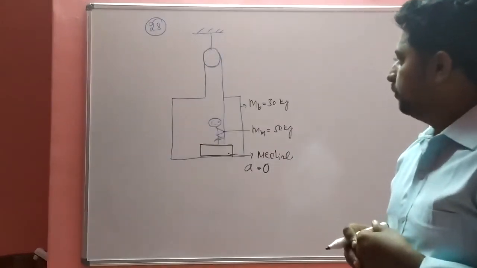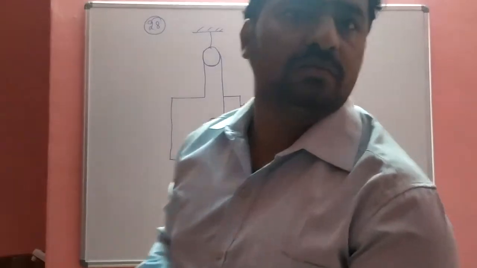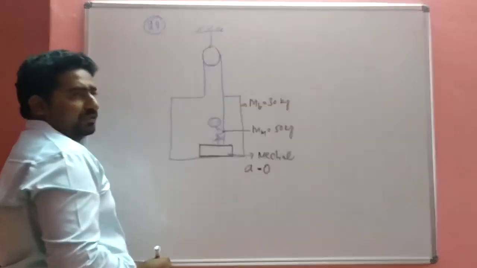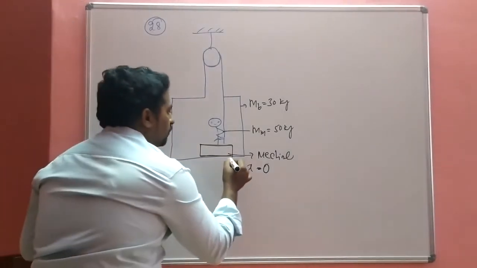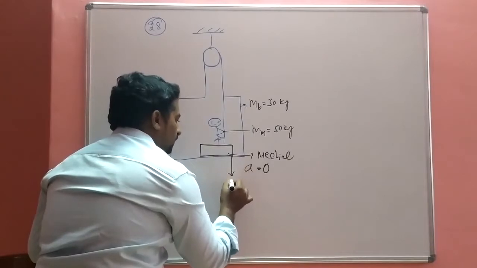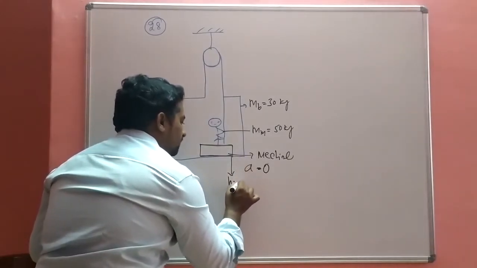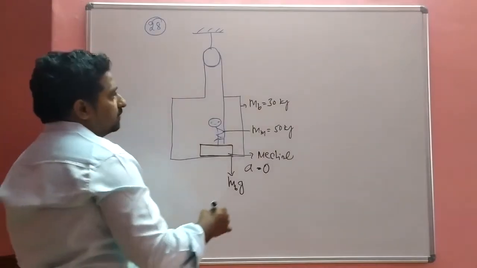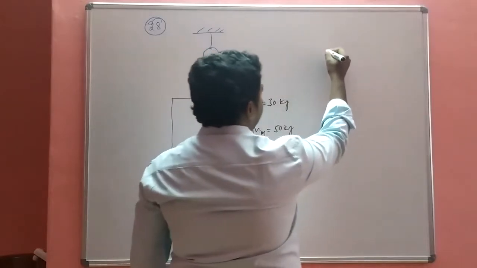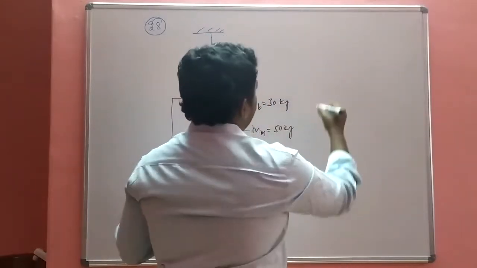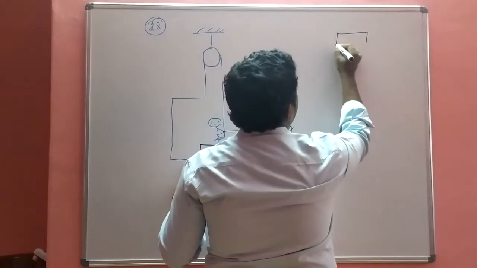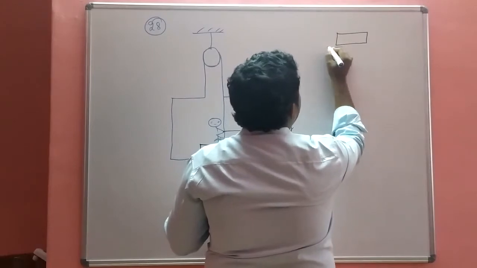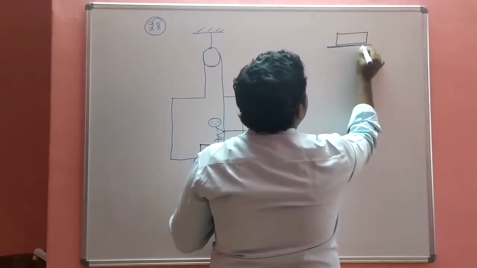How to solve it? By concept. The first concept: the weighing machine is in contact with the box. Let me split up the diagram one by one. This is the weighing machine, this is the box, and this is the box surface.